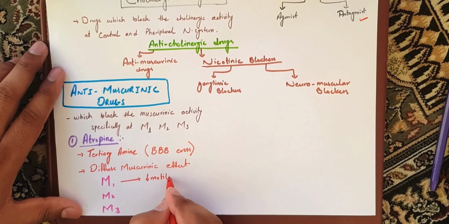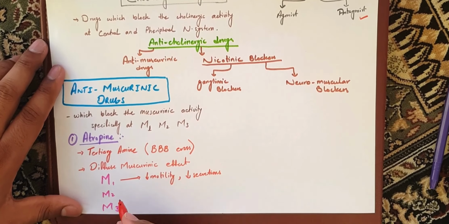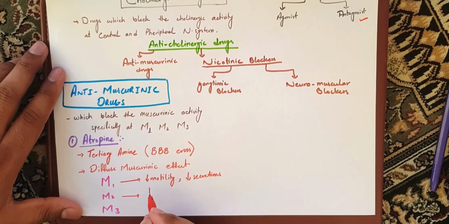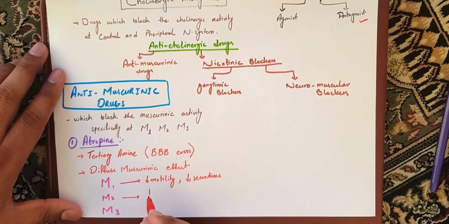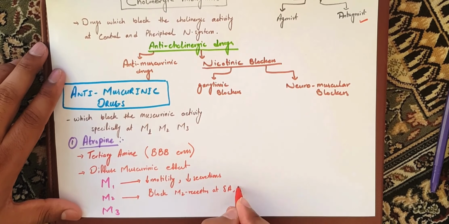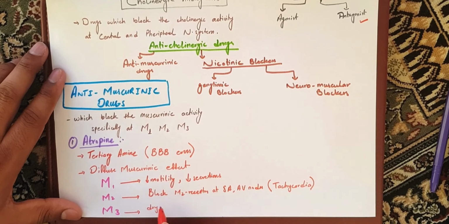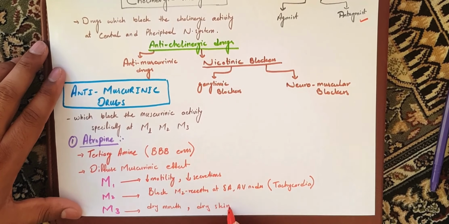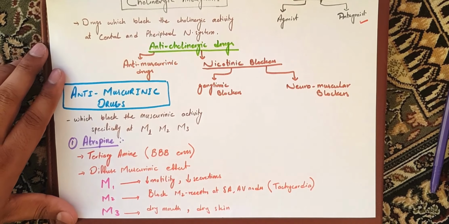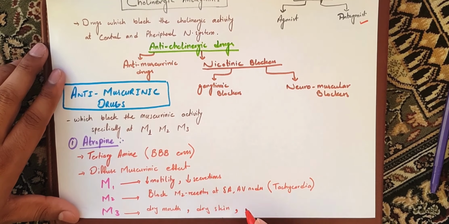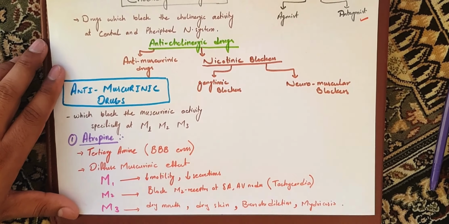By blocking muscarinic receptor M1, it can decrease the motility and decrease secretion of the gastric glands. By blocking the M2 receptor activity on SA and AV node, it can cause an increase in the heart rate. In a similar manner, by blocking the M3 receptor stimulation at different organs, it can cause inhibition of salivation, inhibition of sweating, and also cause bronchodilation. It can also cause mydriasis when used ophthalmically.